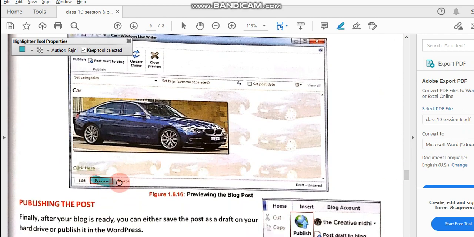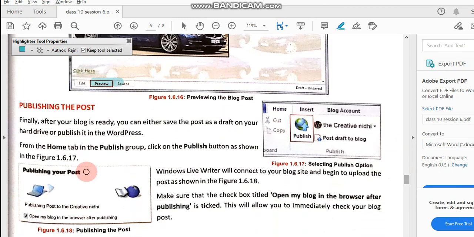Here by clicking you can preview and then publish. If it is all good, if your blog is ready and you are satisfied with whatever you have written and it is all okay, then you can click on the publish button here on the home tab.